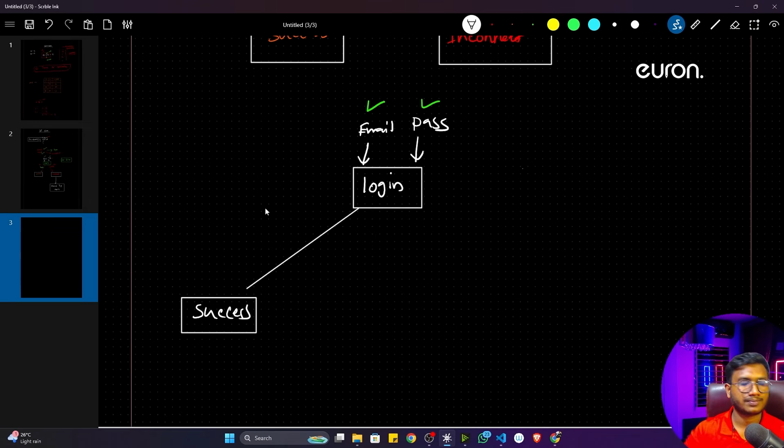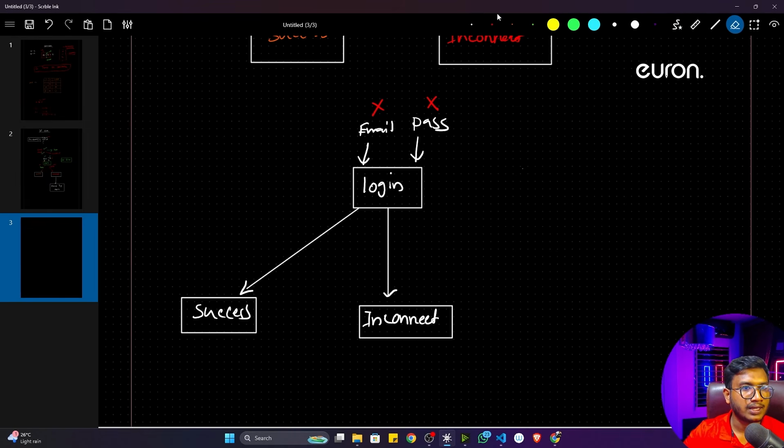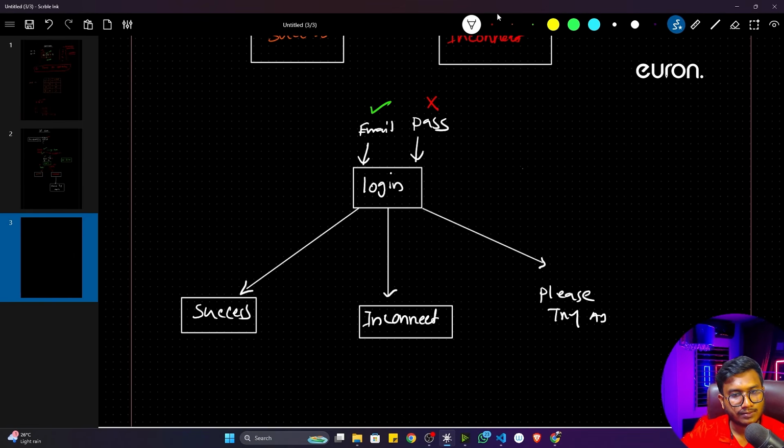Okay, success message. Or else, if your email is incorrect and your password is also incorrect, it will go to this particular condition, incorrect. Or else, if my email is correct only and the password is wrong, it will give me another condition: please try again.